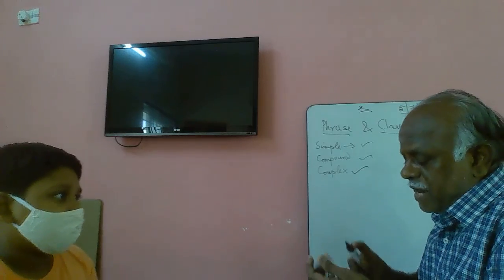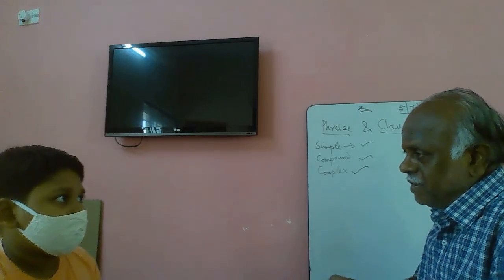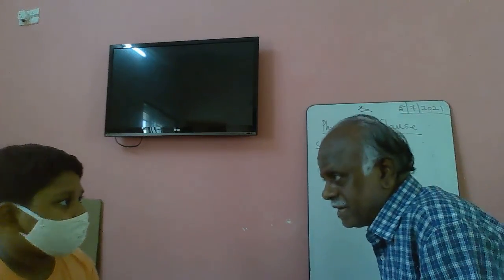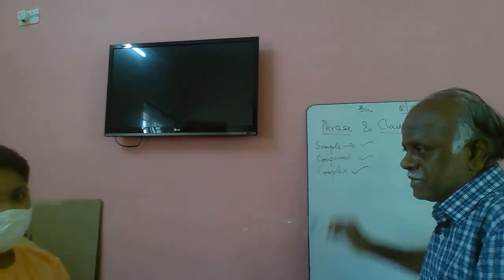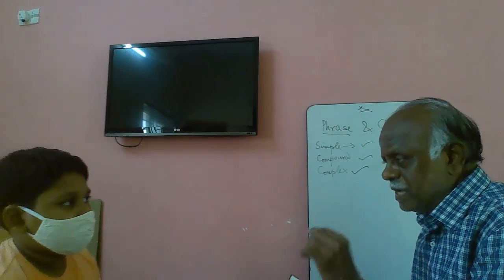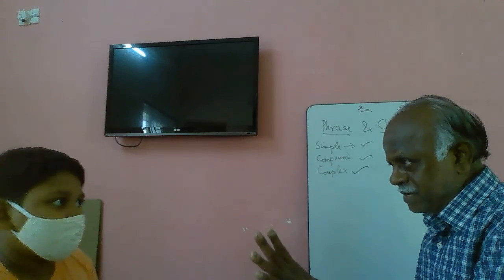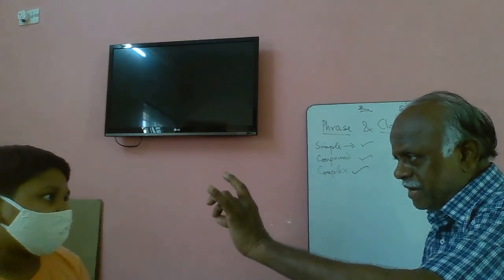Depending on the combination of clauses, you have got different types of sentences. A simple sentence is one which has only one main clause, one subject, one predicate.